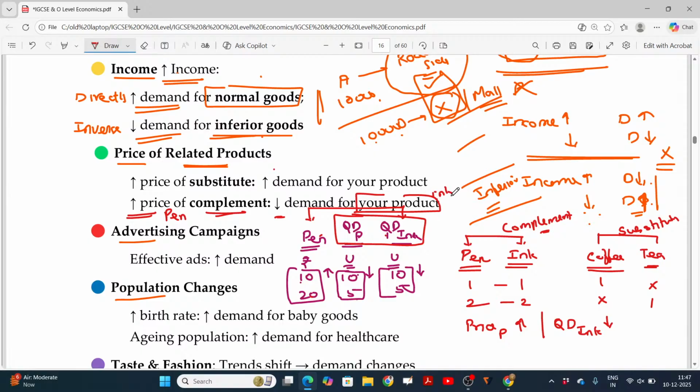Hope you'll now be able to understand. Clear? In case of complement, inverse relationship will be there. Is that clear? Clear?